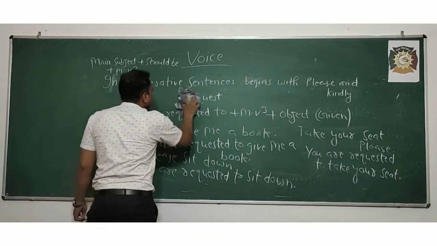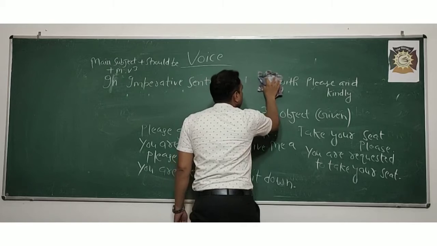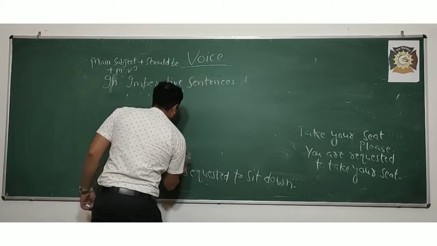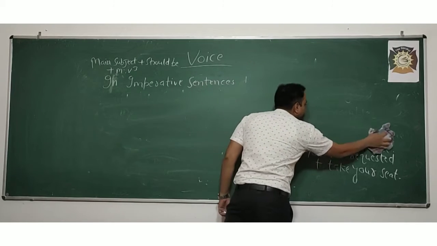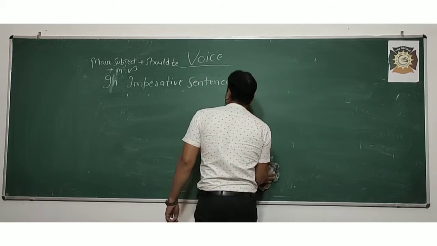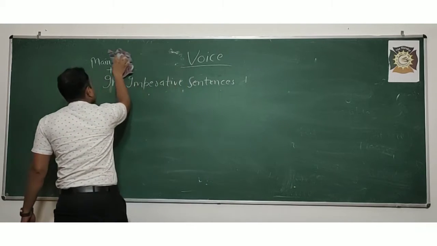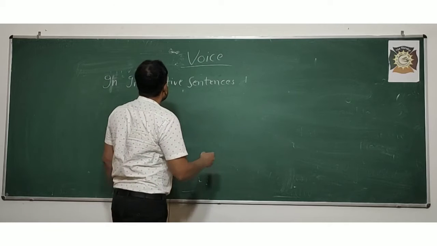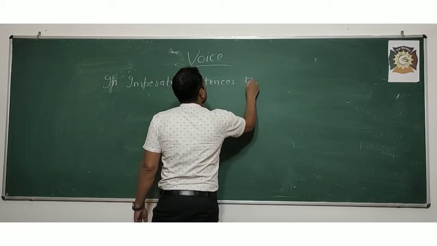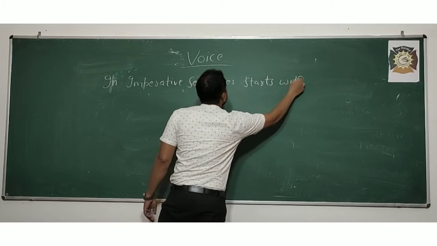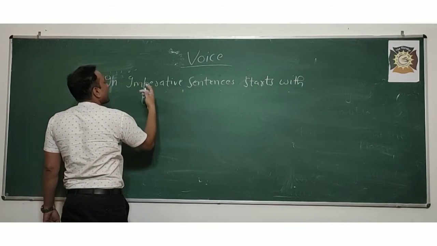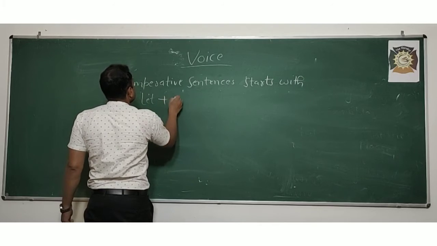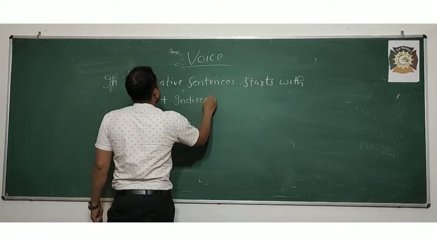If an imperative sentence starts with let plus indirect object.